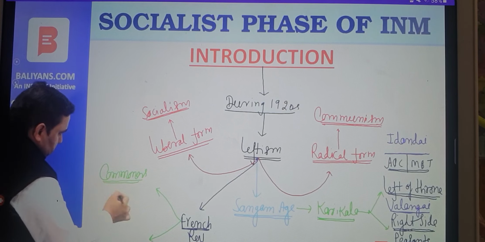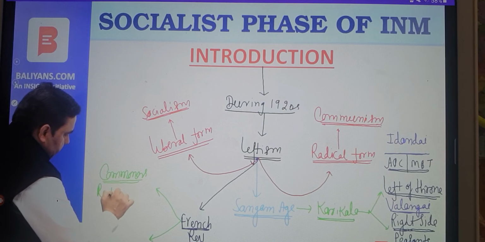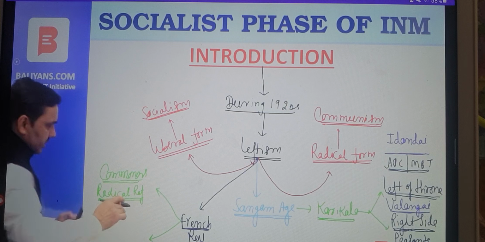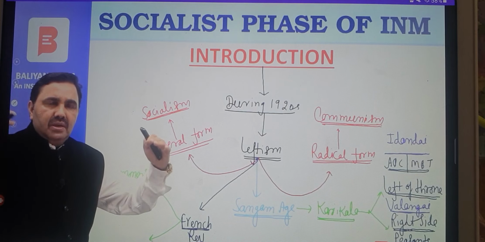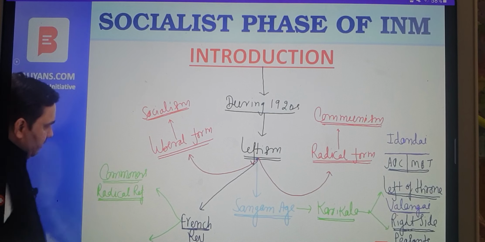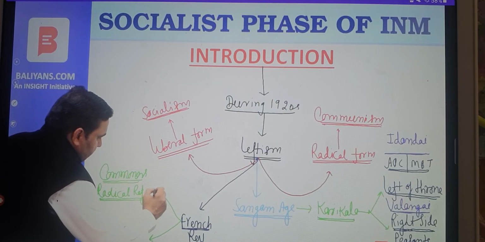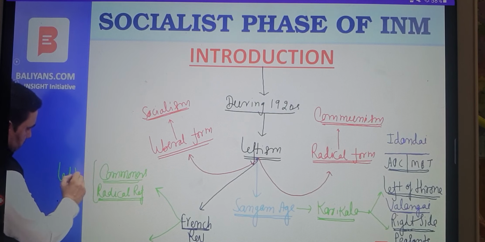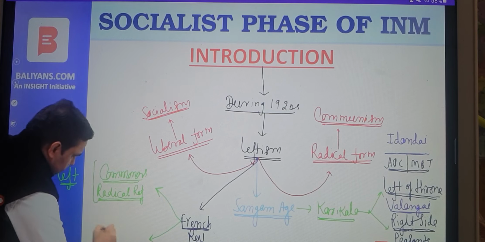Commoners demanded radical reforms. These commoners, or the third estate of French society, the third class of French society, they were the makers of revolution, they were the leaders of revolution, or they organized revolution in France. So, in the French Revolution period, whenever the session of parliament was held, these groups used to sit on the left side of the hall.